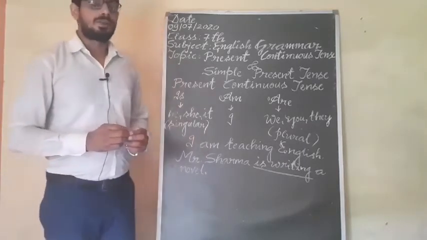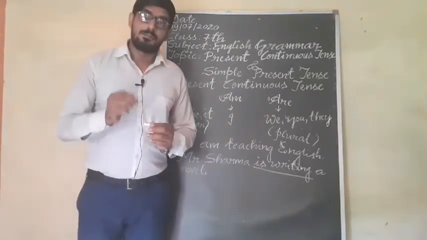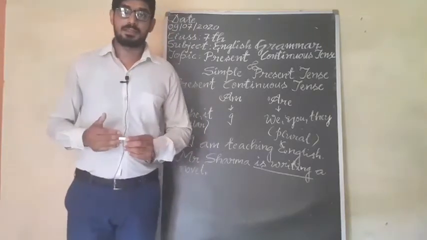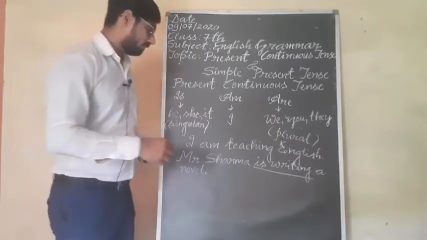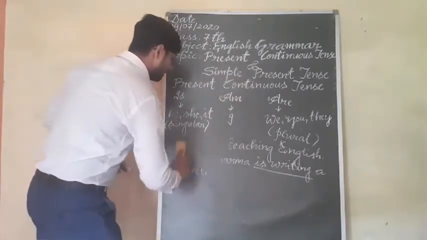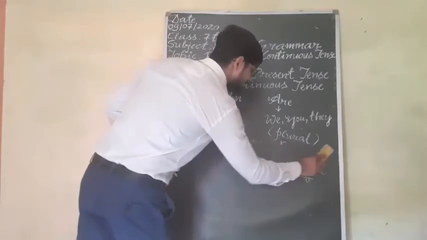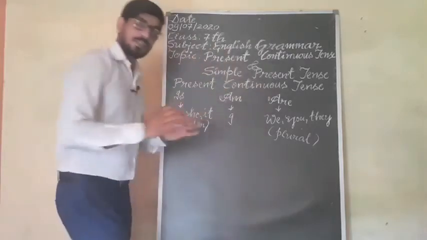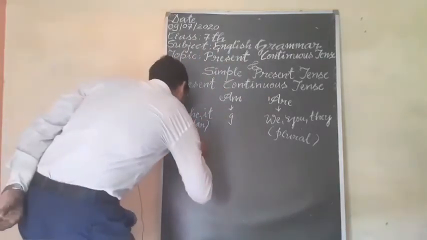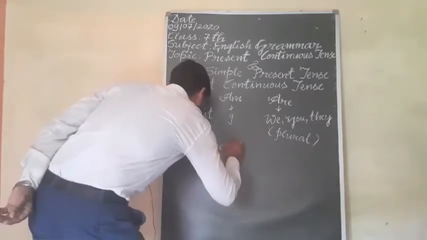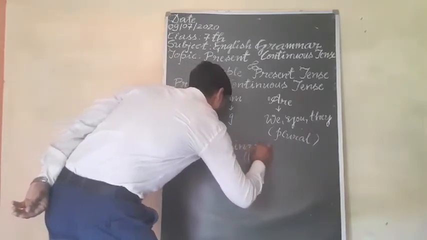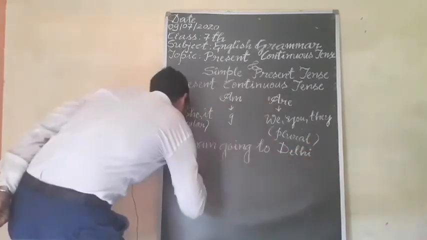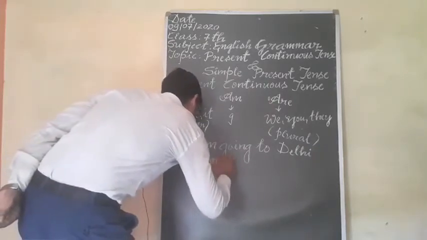Afterward we have to use present continuous tense to show that we have decided to do something in future. You have to know that. Suppose that you have decided to do something in future. In this way, you can use present continuous tense. Suppose that I am going to Delhi tomorrow.